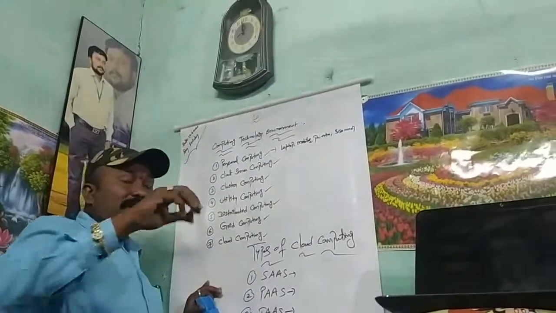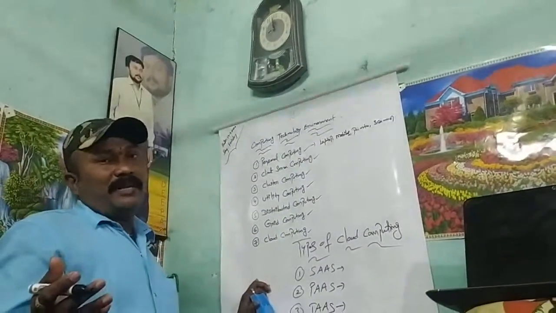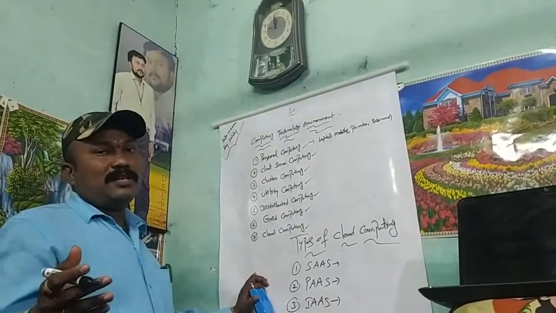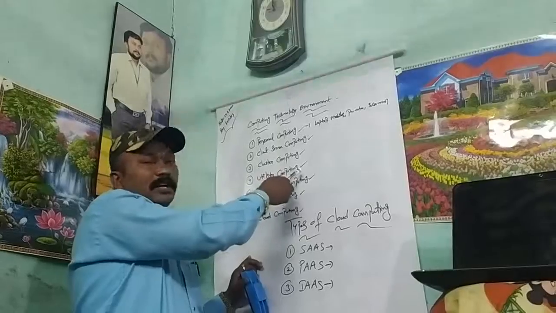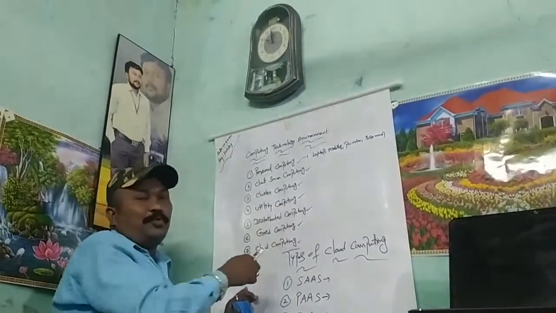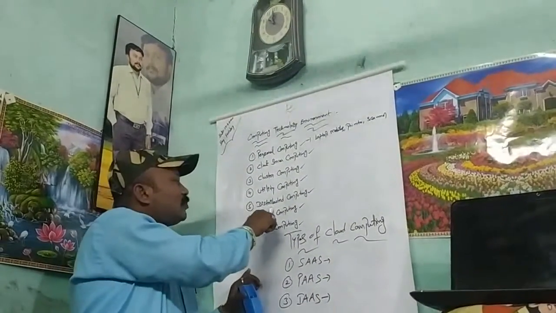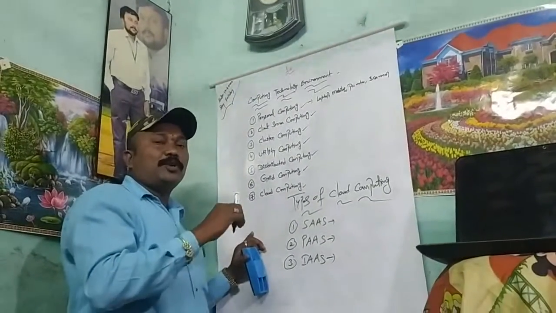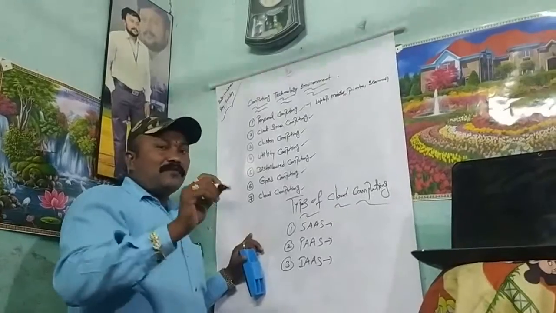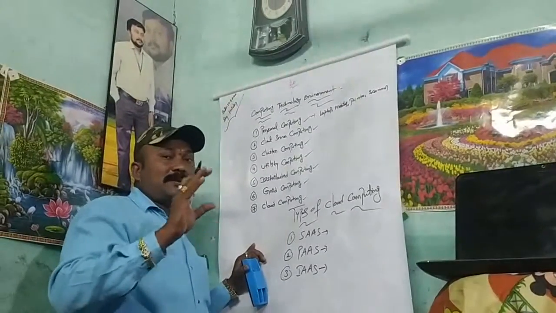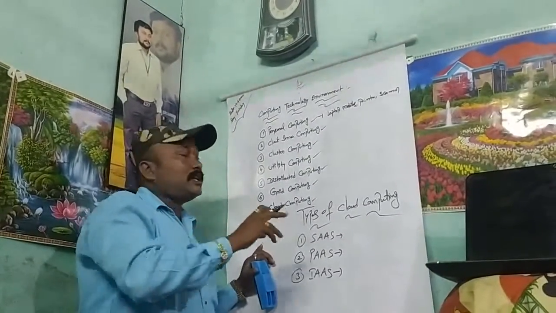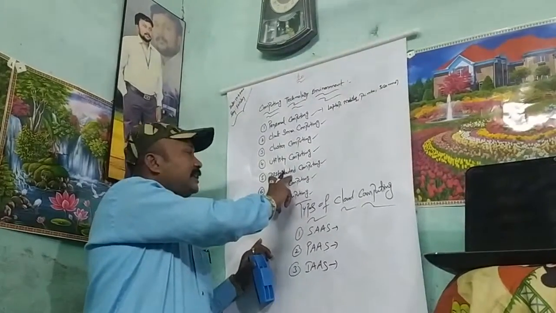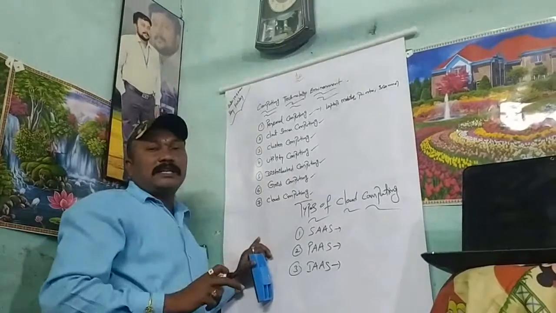Then utility computing, going beyond the limit. If you want to add a number of labs or computers, that is called utility computing. Then next one is distributed computing. You can share information from one computer to another computer. They are physically separate, but linked together through internet or networking. Then next one is grid computing.